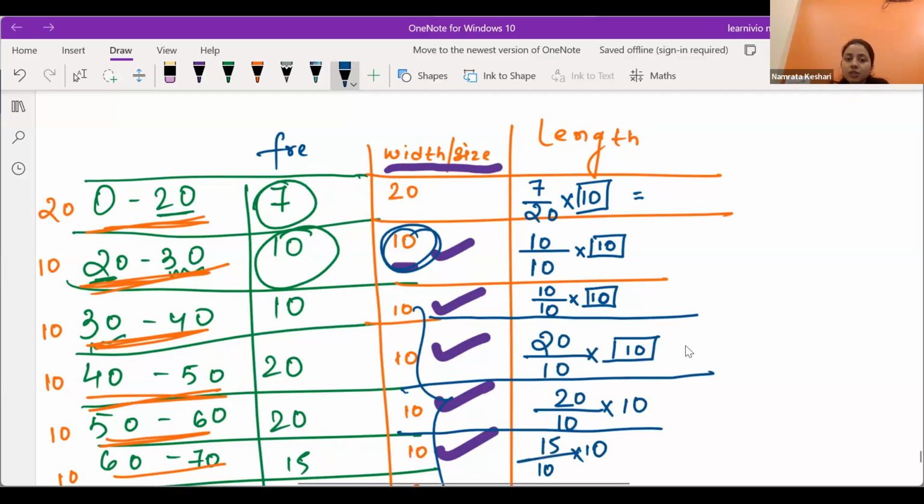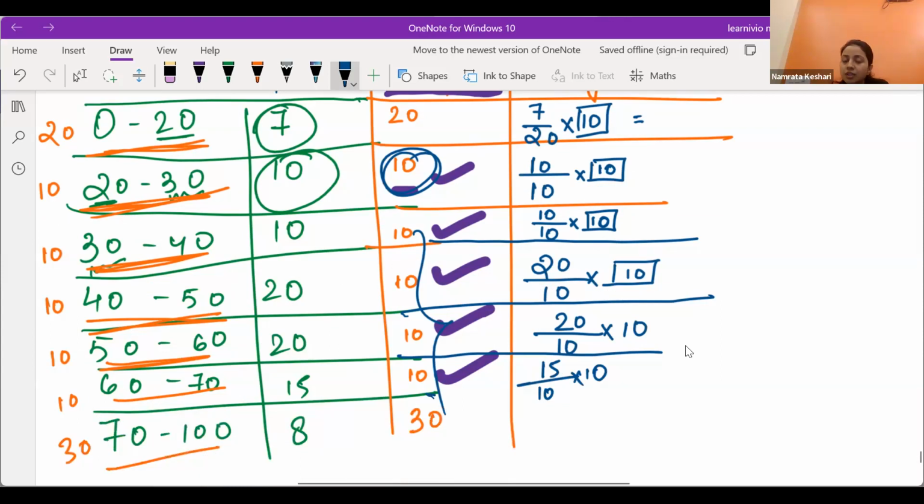Okay, last one. Please see the last one carefully. Sarah, if I ask you what shall I write in the last column, I mean the last row, can you tell me? Can you tell me, Sarah?